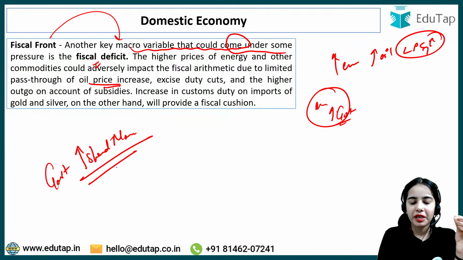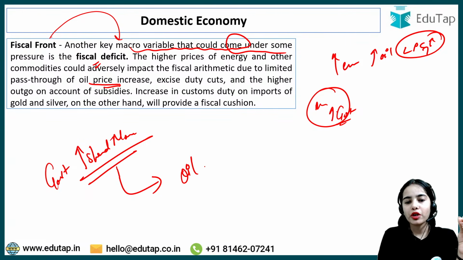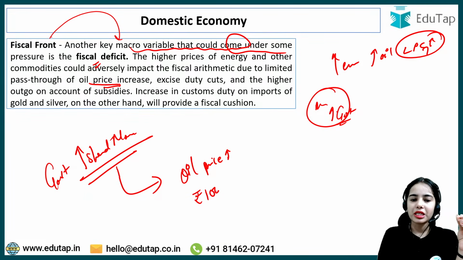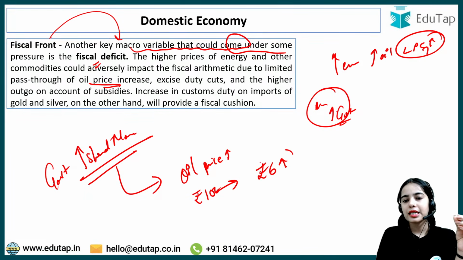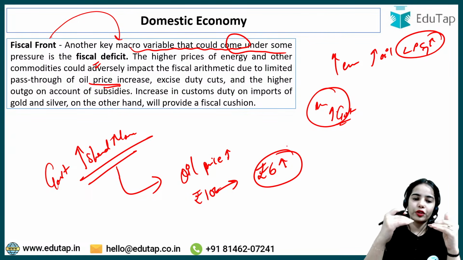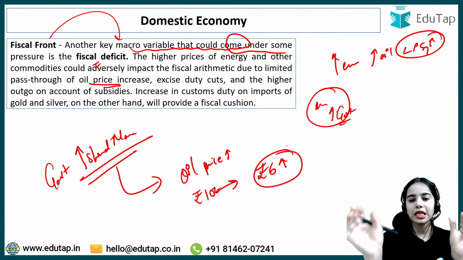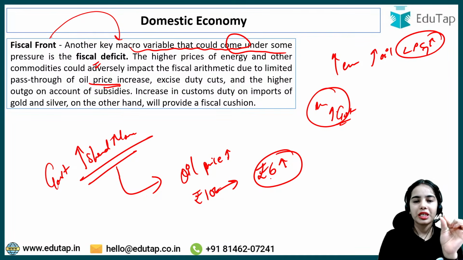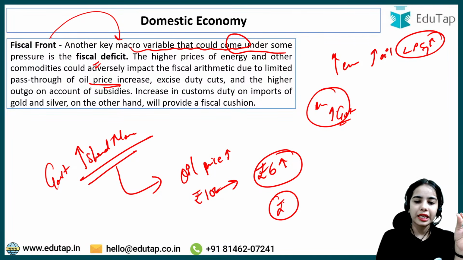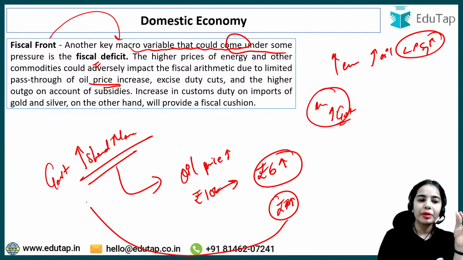The government has to spend more to cover a part of the oil price increase. If the oil price increase happened by 10 rupees, let's say the customers only bear 6 rupees. That is, if the oil prices are increasing by 10 rupees, the customers are bearing the 6 rupees increase, while the government is bearing, let's say, 4 rupees increase.